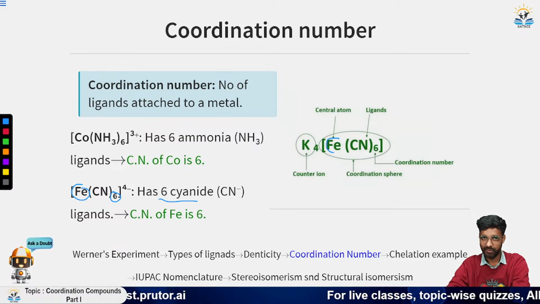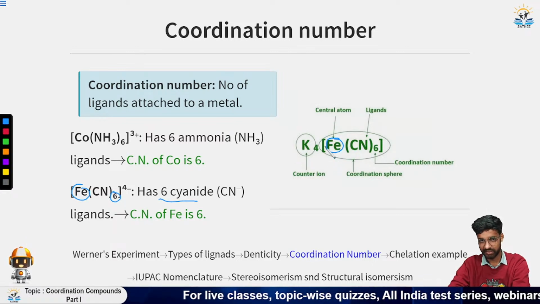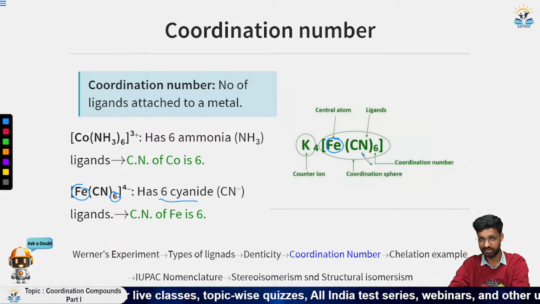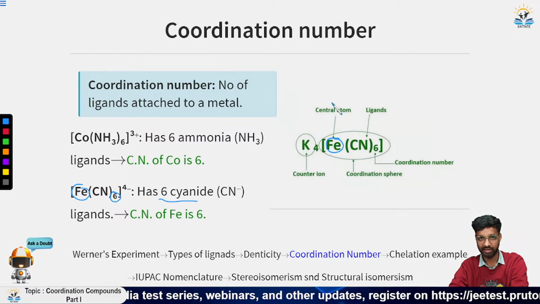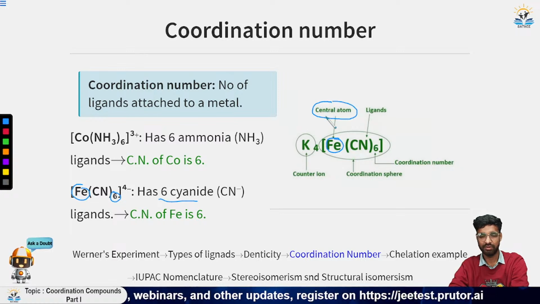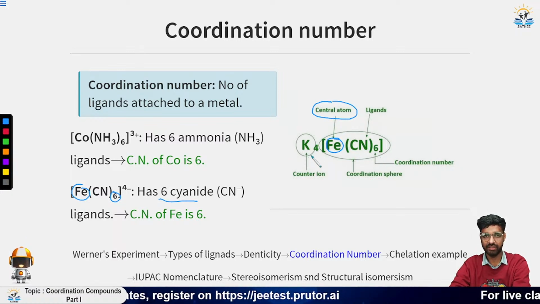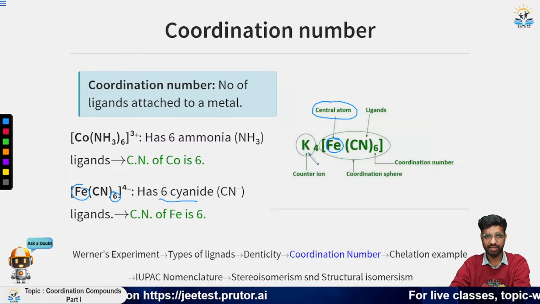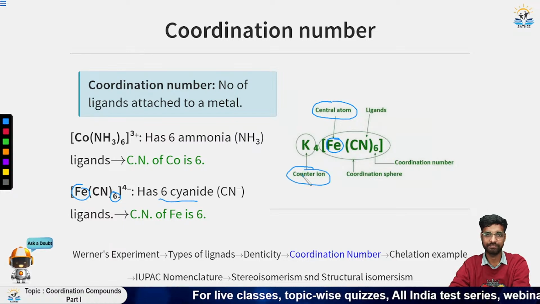The metal ion present inside the coordination sphere is called the central atom. So keep in mind that the metal ion should be inside the coordination sphere. Otherwise, if it is present outside the braces, outside the coordination sphere, then it satisfies the primary valency and is called a counter ion.